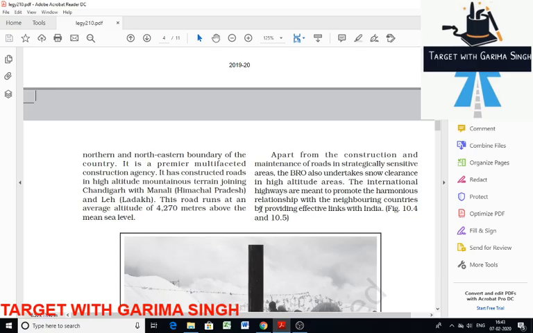Border roads are strategically important roads along the northern and northeastern boundary of the country. The Border Roads Organisation, that is BRO, is responsible for construction and maintenance of these roads. BRO was established in May 1960 with the aim to accelerate economic development and strengthen defense preparedness.